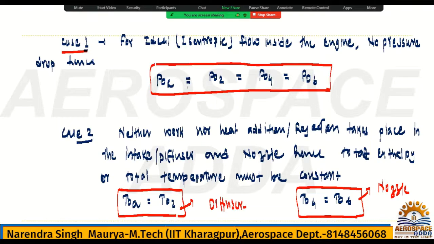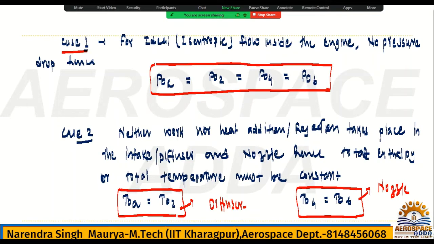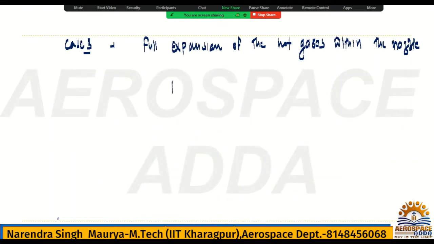Check P6, where is the exit? Station 6 is the exit. This is station 6 and this is also the exit. So what will be the exit pressure? It will be PE, and PE is also nothing but P6, and it will be equal to PA, atmospheric pressure. That already you know, full expansion case.